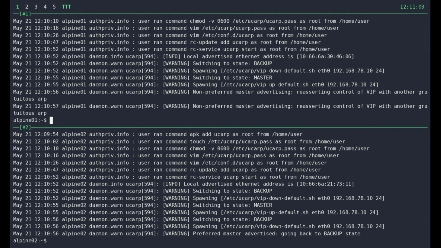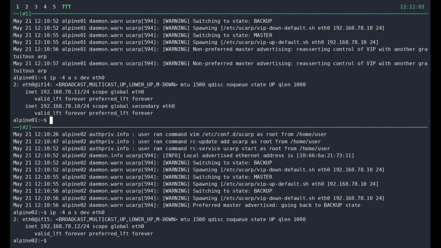With the last switching to state lines of each server, we can see the first server switching to state master and spawning the VIP up script, and the second server switching to state backup and spawning the VIP down script. Now, I can check the virtual IP address is properly set, as we can see on the first server.